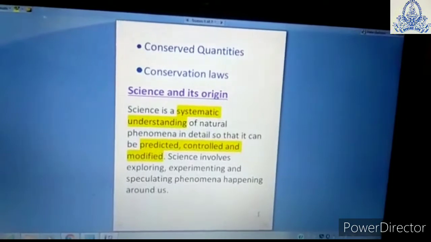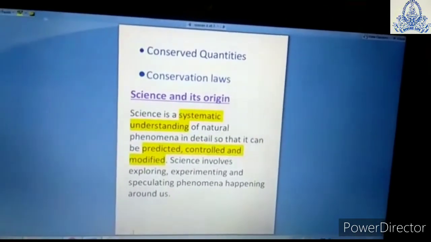So these are the topics which we are going to cover in this chapter.